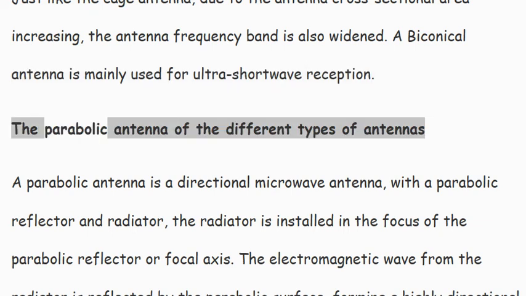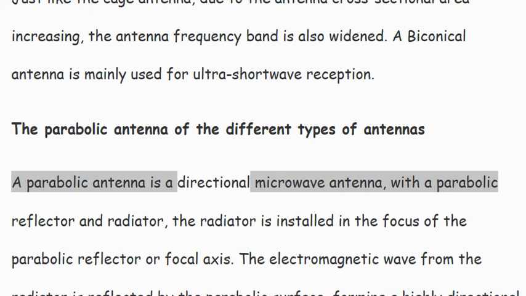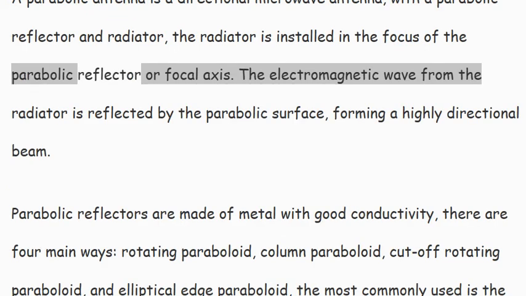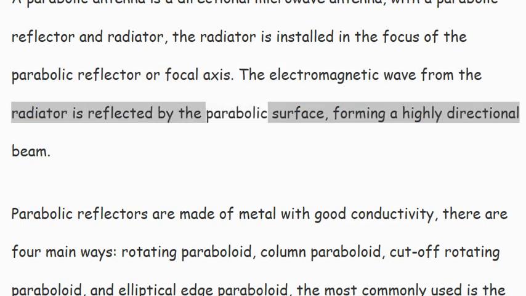The parabolic antenna of the different types of antennas. A parabolic antenna is a directional microwave antenna with a parabolic reflector and radiator. The radiator is installed at the focus of the parabolic reflector or on the focal axis. The electromagnetic wave from the radiator is reflected by the parabolic surface, forming a highly directional beam.